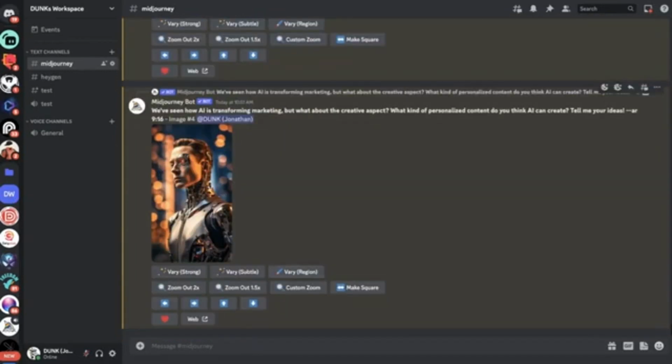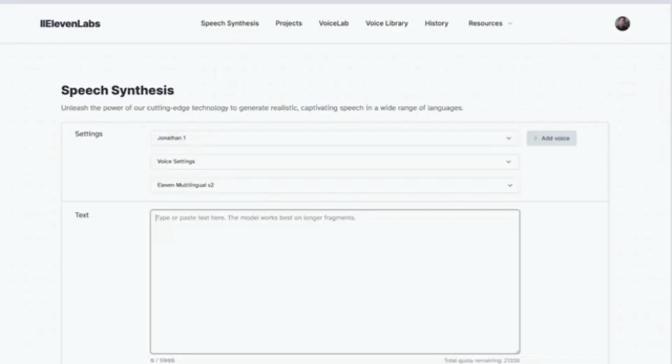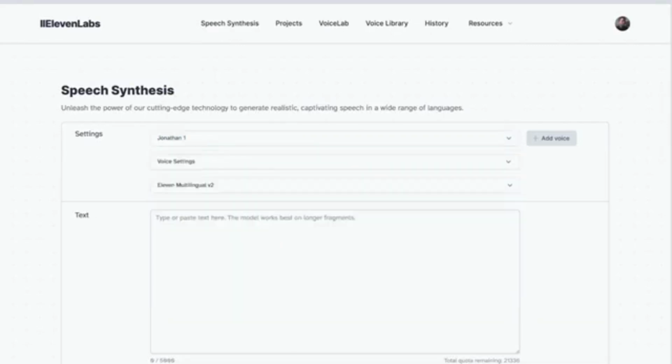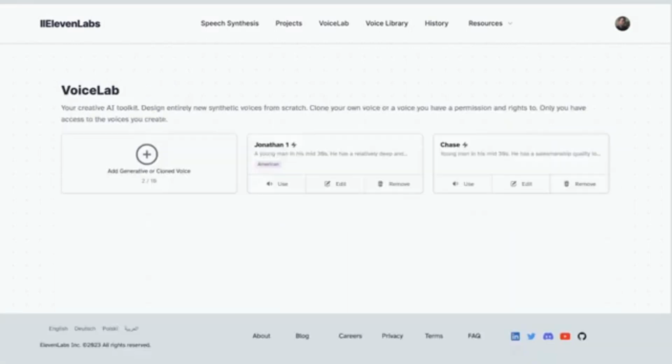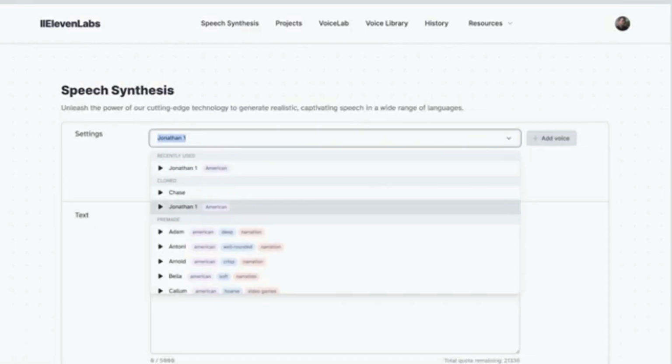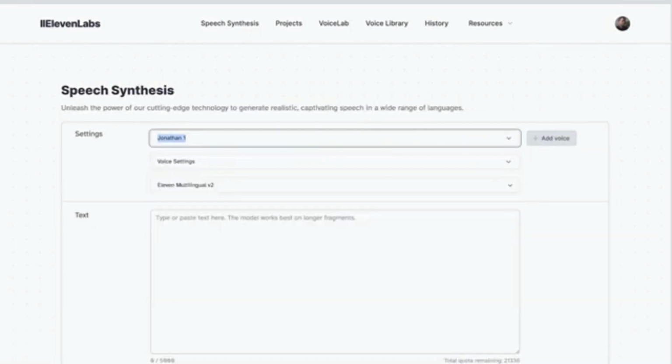So now we have our images, we have our script, but hey, you know what? I don't have the time to sit down and record all of these voiceovers. So what I do is I go over to 11 Labs, and I could either create a clone of my voice, or I could use one of their stock ones. If you wanted to create a clone of your voice, go to Voice Lab. You can create up to 10. Just create your voice clone, and then you would just hit use. But when you're ready, you could always just go to settings, pick your voice. It could be yours or anybody else's. So why don't we pick mine?